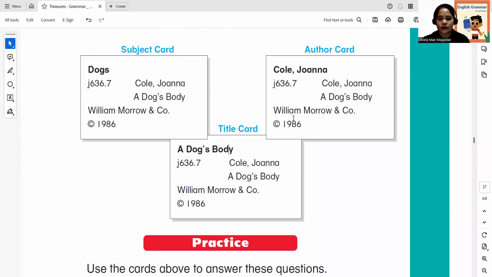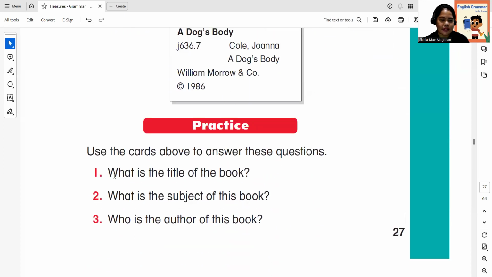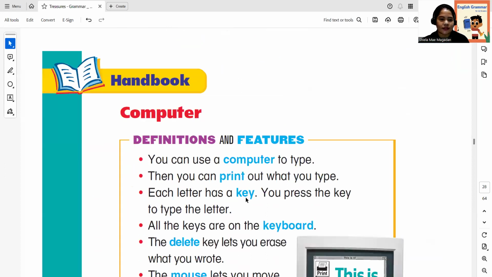I'll give you 10 seconds to look at these cards. Now, let's have a practice. Use the cards above to answer these questions.